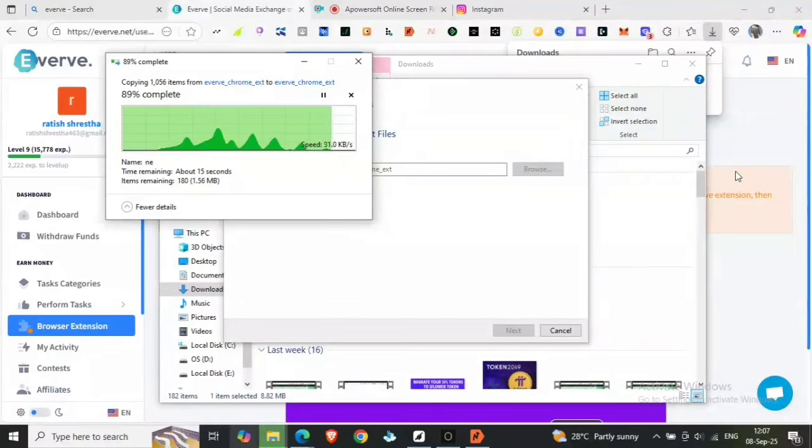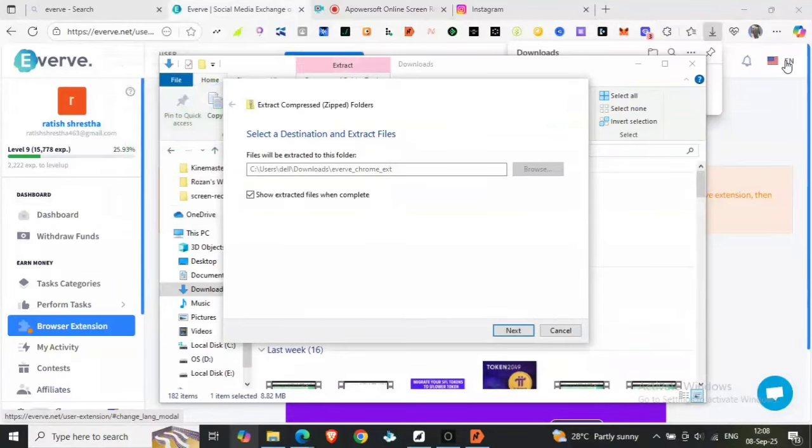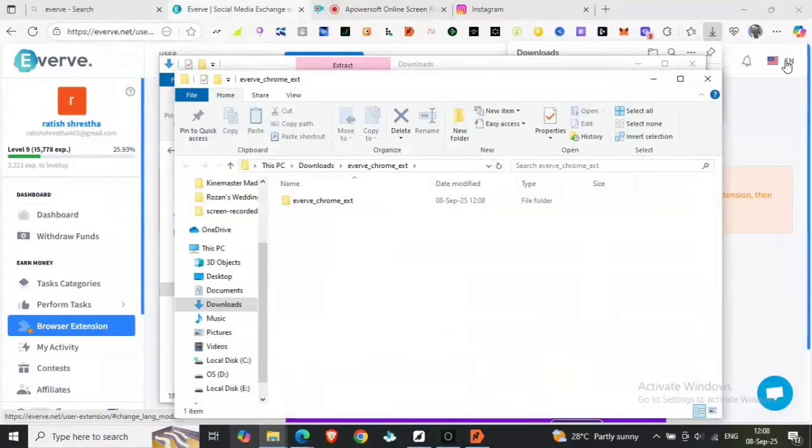After it is extracted, it's almost completed. 91, 92, 93 percent, and finally it is completed. So you can see the folder with the Everve Chrome extension.